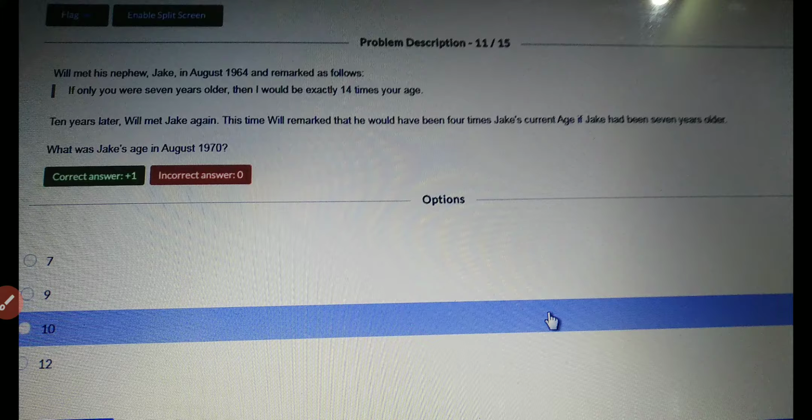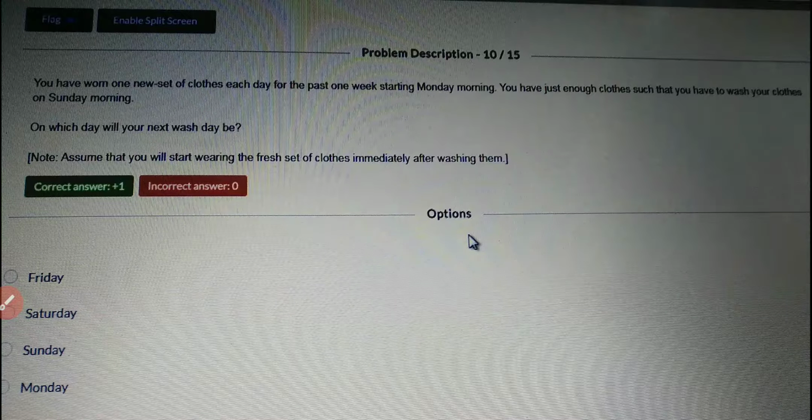And you have worn one new set of clothes each day for the past 1 week, starting Monday morning. You have just enough clothes such that you have to wash your clothes on Sunday morning. On which day will your next wash day be? Assume that you will start wearing the fresh set of clothes immediately after washing.